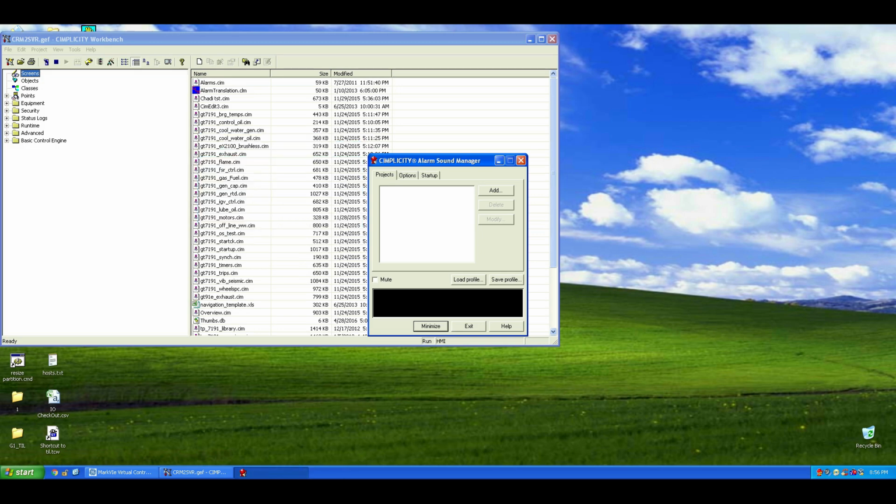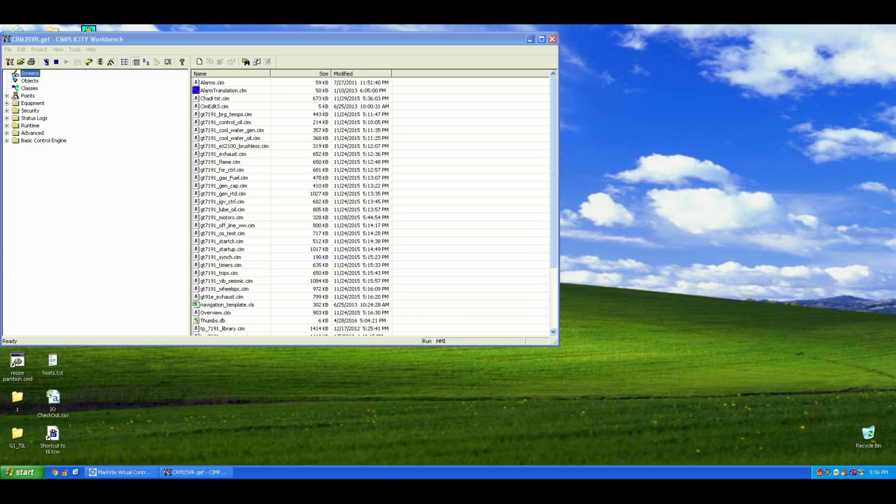When the Cimplicity Alarm Sound Manager window pops up, click Add, select CRM2 SVR in the project box, and click OK. After that, just minimize the window. Now I'll launch SimView from a random screen and then open the alarm viewer so we can follow alarms as they become active.